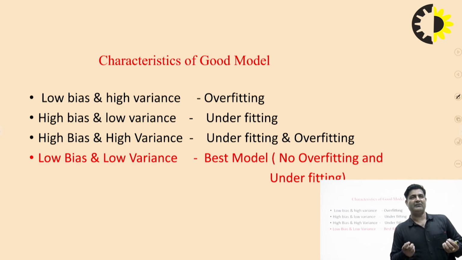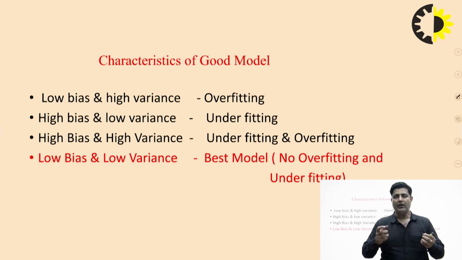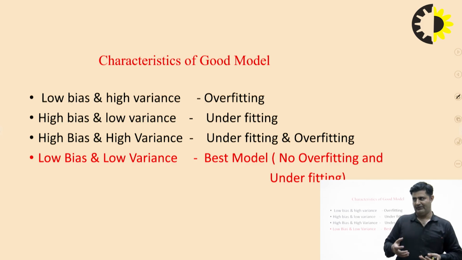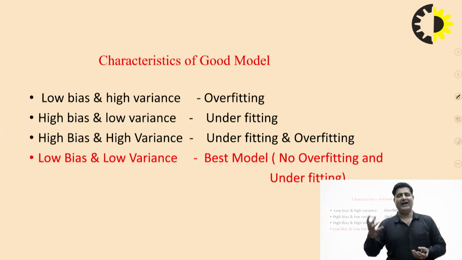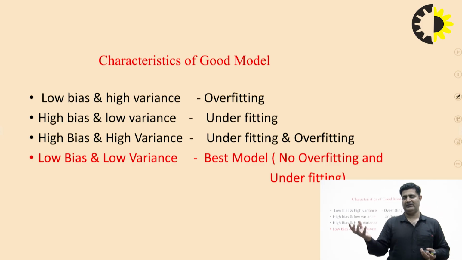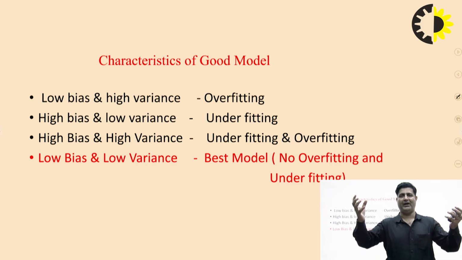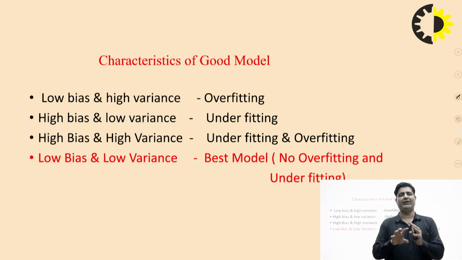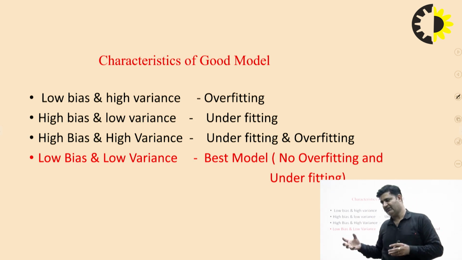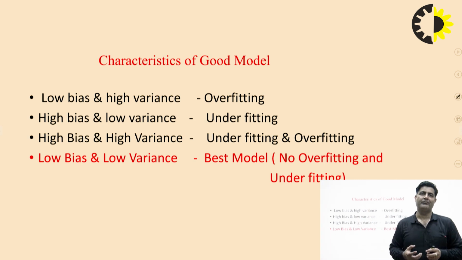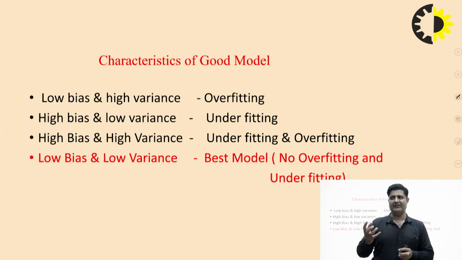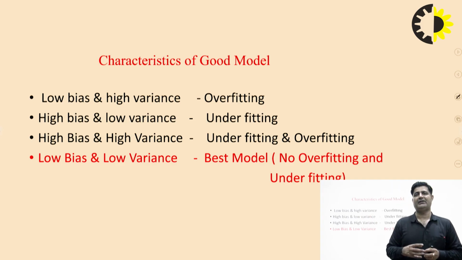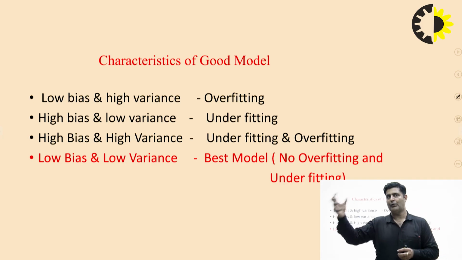Now, what is the meaning of bias and variance? Let's say in the case of a classification problem, we have 2 output features, either the value 0 or 1. We have to classify the value into 2 parts on the basis of the input value. Suppose we take a data set with 1000 data values. Out of 1000, we have 300 values of 0 and 700 values of the output feature 1.